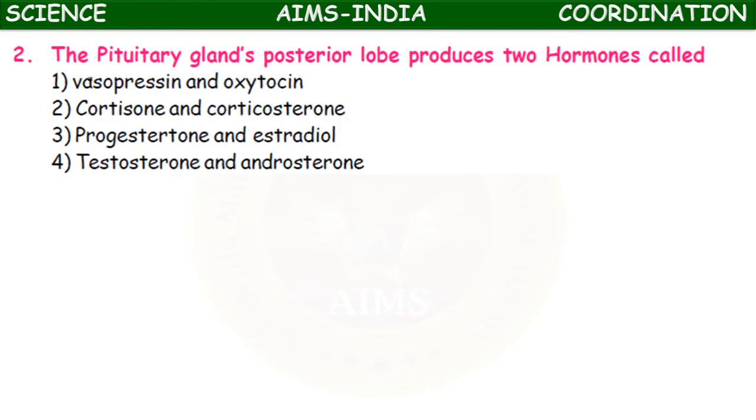The pituitary gland's posterior lobe produces two hormones. What are they? Vasopressin and oxytocin. Cortisone and corticosterone.